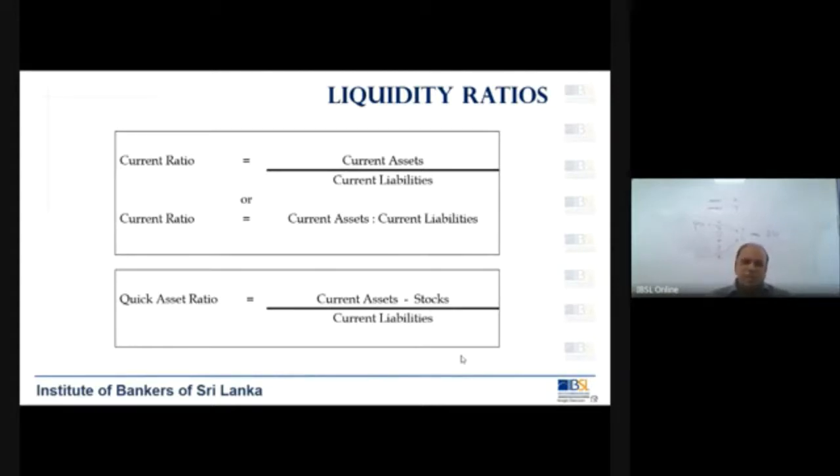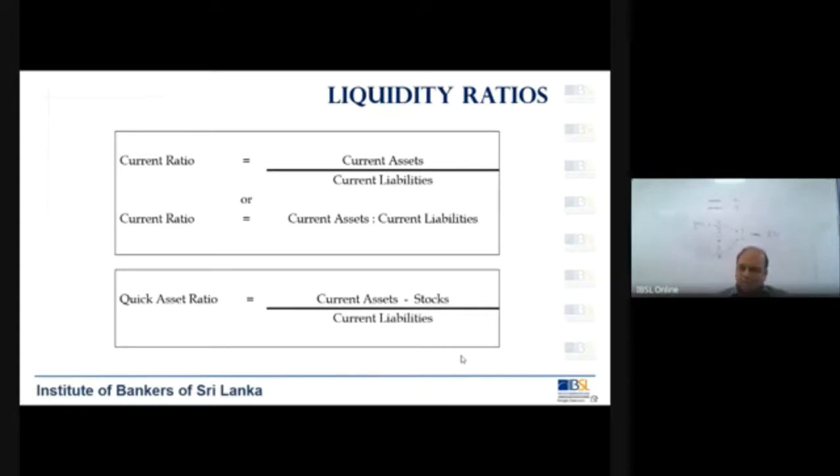When it comes to the current ratio, the generally accepted norm is 2:1. I think earlier I wrote it on the board. What do you mean by 2:1? For every current liability, you have two current assets.